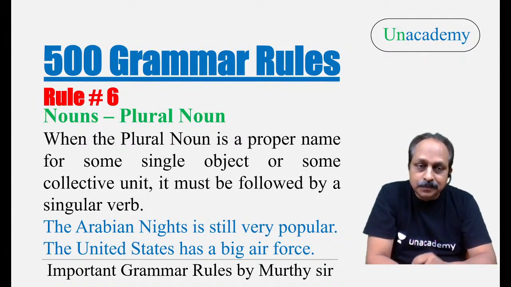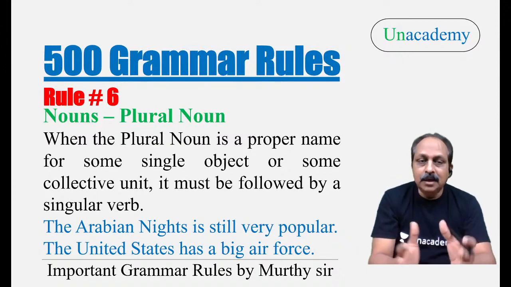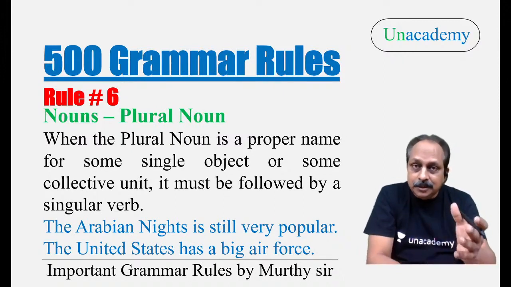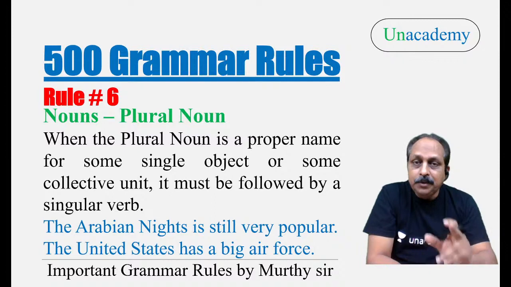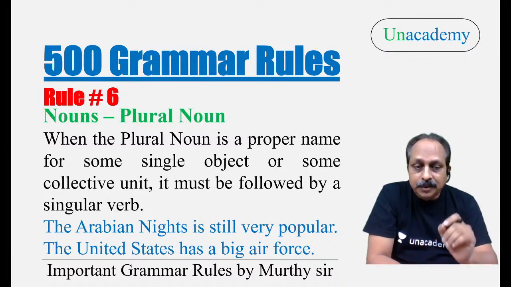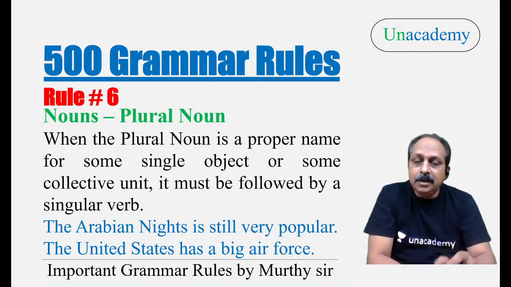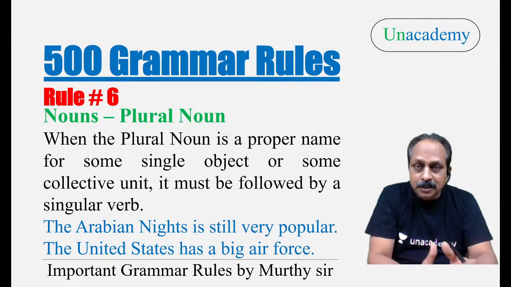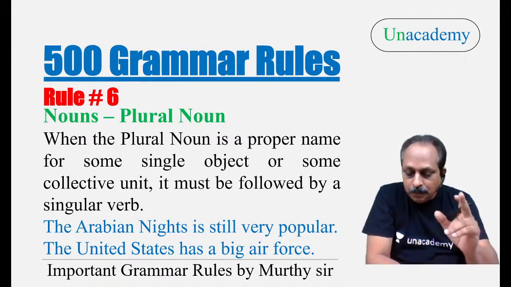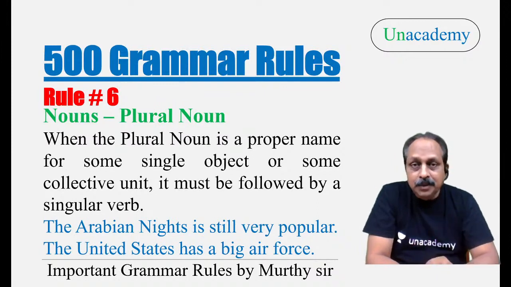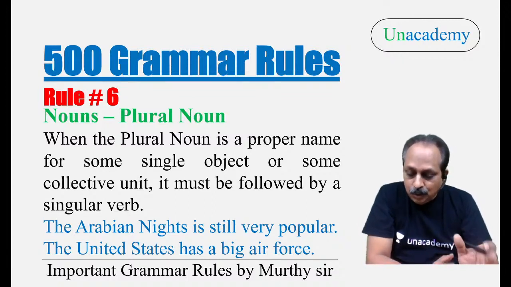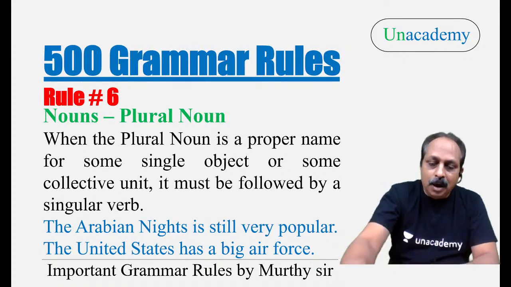That is correct. The United States, collective unit. United States, it is in the plural form, but we have to use a singular verb. The United States has a big air force. We should not say have. We have to say has a big air force. The book related, many a time they have given. The first example, the Arabian Nights is still very popular. Remember that example. Regarding rule number 6, if you have a question, you ask me.